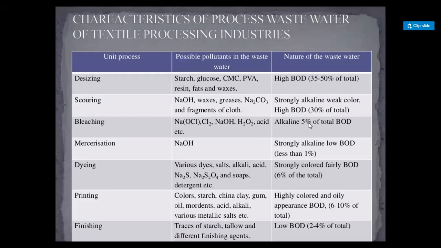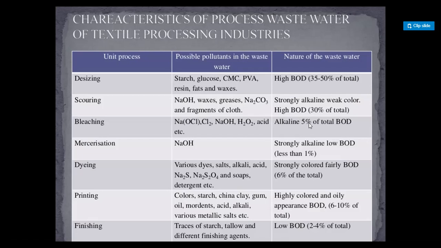In mercerization, possible pollutants in the wastewater is NaOH. Nature of wastewater: strongly alkaline, biological oxygen demand less than 1%. Dyeing: possible pollutants in the wastewater are various dyes, salts, alkali, acid, Na2S, Na2S2O4, soaps, detergents, etc. Strongly colored, fairly biological oxygen demand, 6% of the total is the nature of the wastewater.